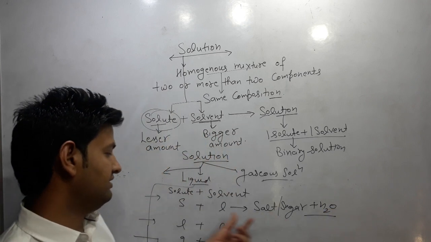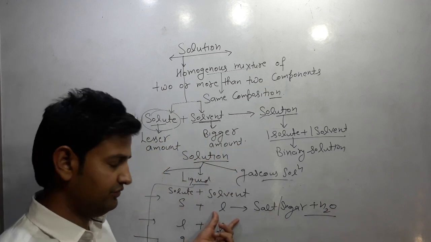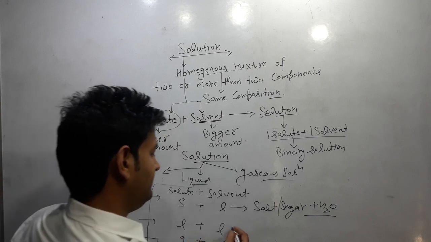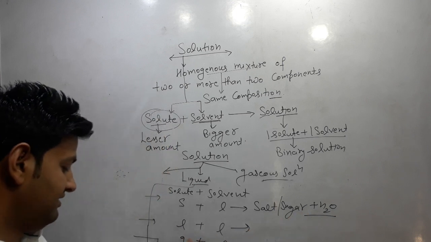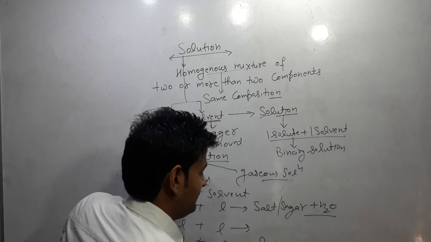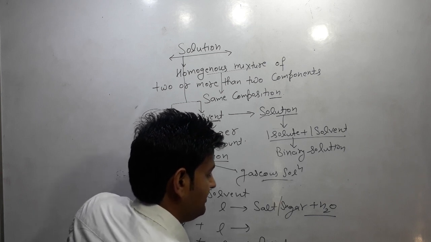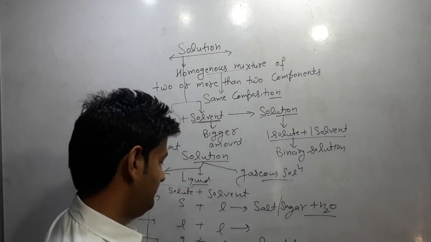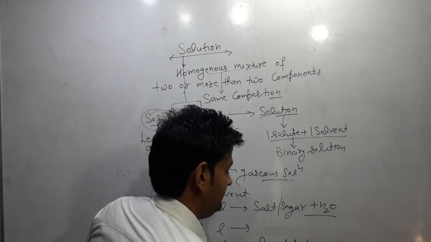Next is liquid in liquid: ethanol in water. Gas in liquid is aerated drinks. All types of soft drinks are examples of gas in liquid.